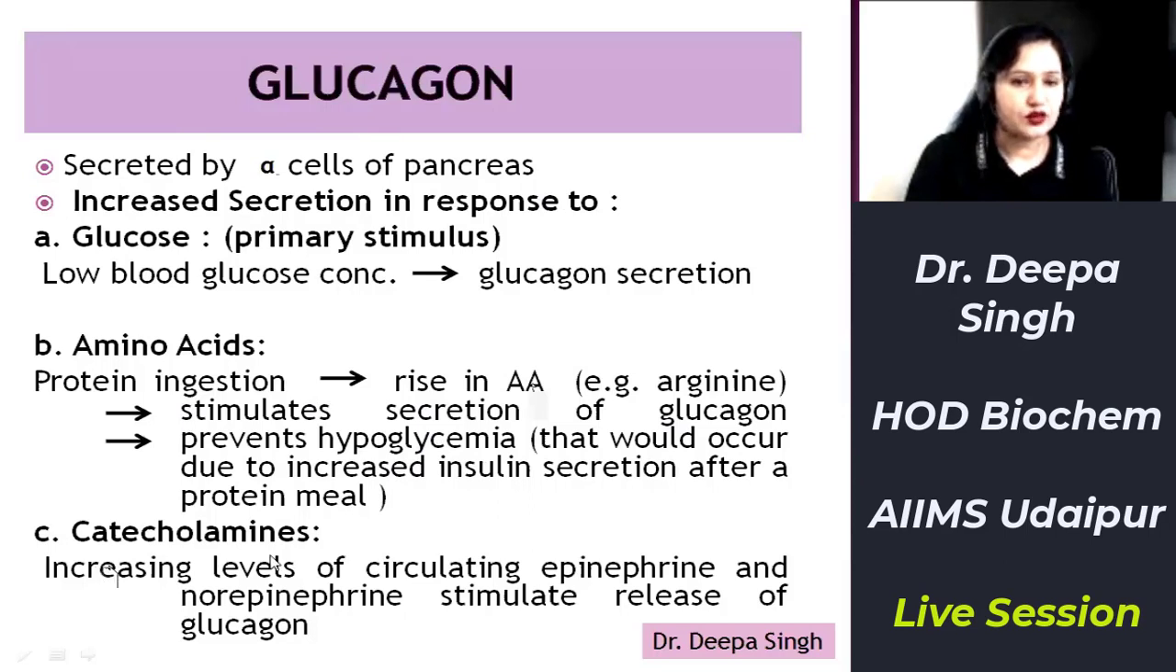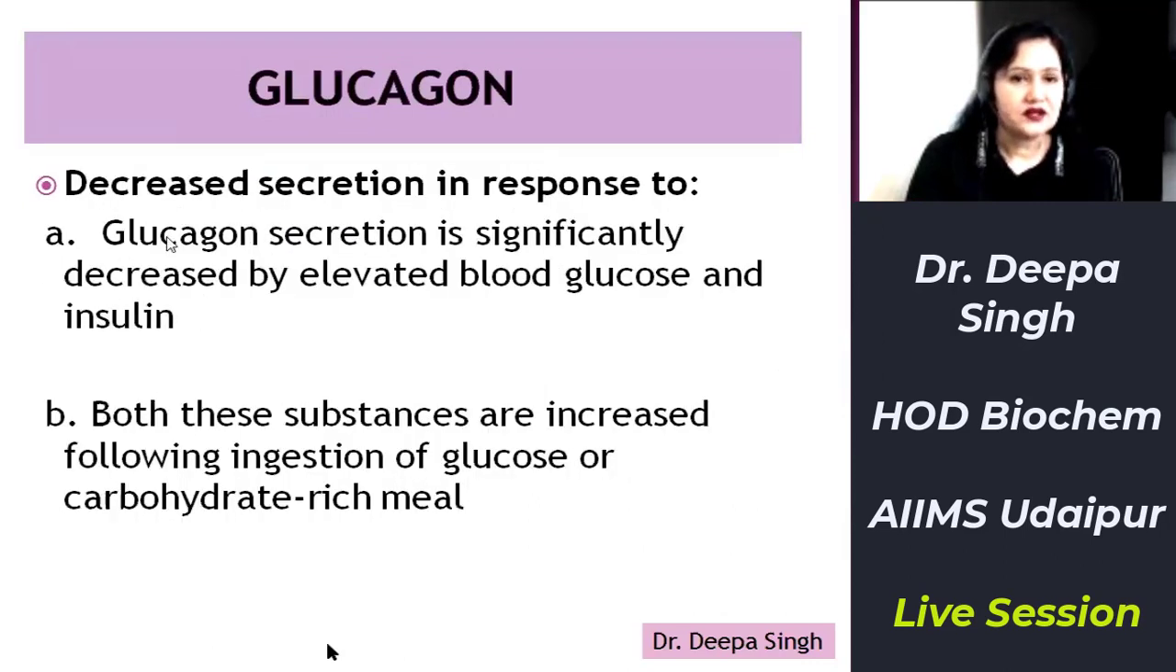And catecholamines. As I told you, in response to stressful stimuli there will be release of catecholamines, that is epinephrine and norepinephrine. They will inhibit insulin secretion, and they will enhance secretion of glucagon. So the three factors giving rise to enhanced glucagon secretion are low blood glucose concentration, the primary stimulus, amino acids, and catecholamines. The factors which decrease glucagon secretion are elevated blood glucose concentration and insulin. Both of these will decrease glucagon secretion, and both will increase following either glucose ingestion or a carbohydrate-rich meal.